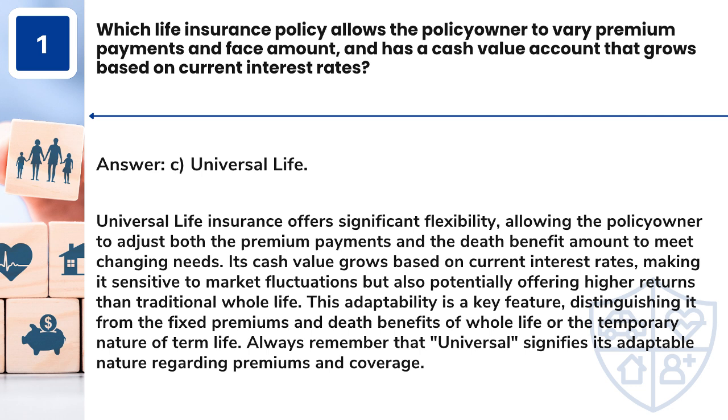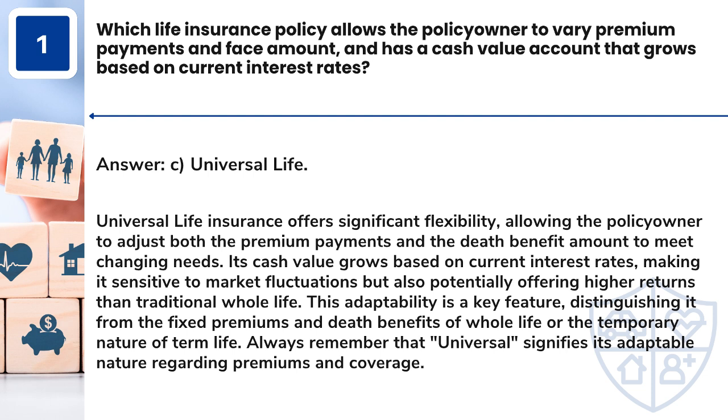Answer: C. Universal life. Universal life insurance offers significant flexibility, allowing the policy owner to adjust both the premium payments and the death benefit amount to meet changing needs. Its cash value grows based on current interest rates, making it sensitive to market fluctuations but also potentially offering higher returns than traditional whole life.